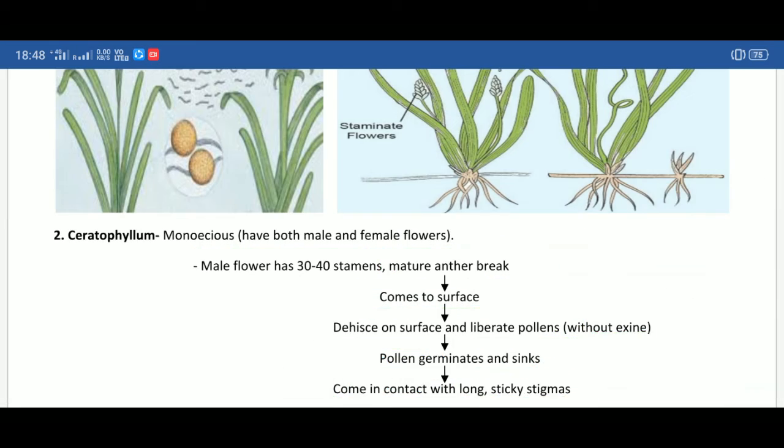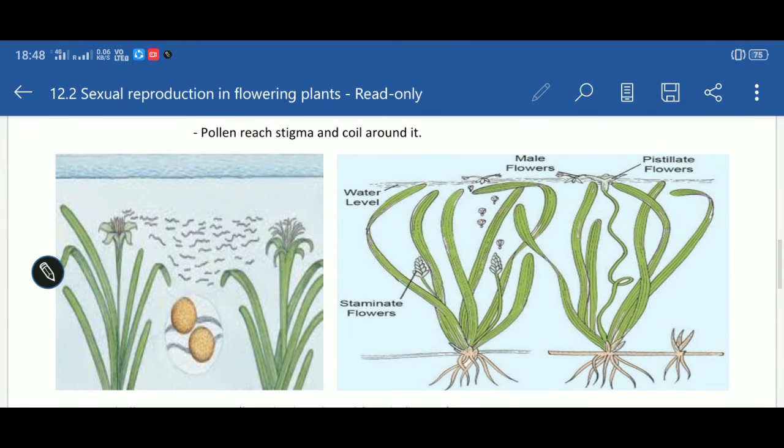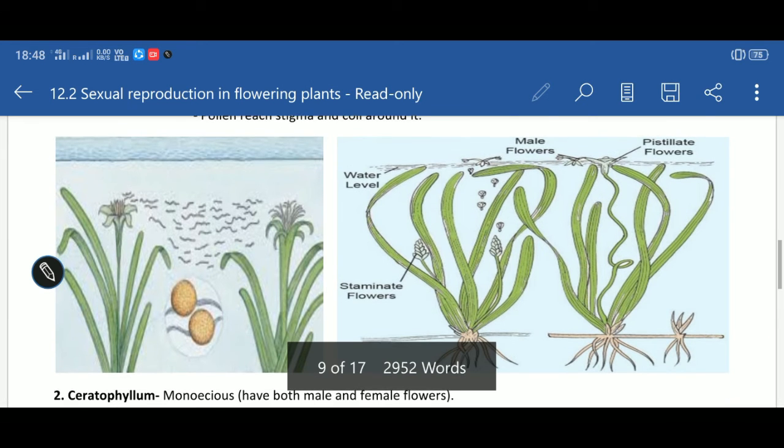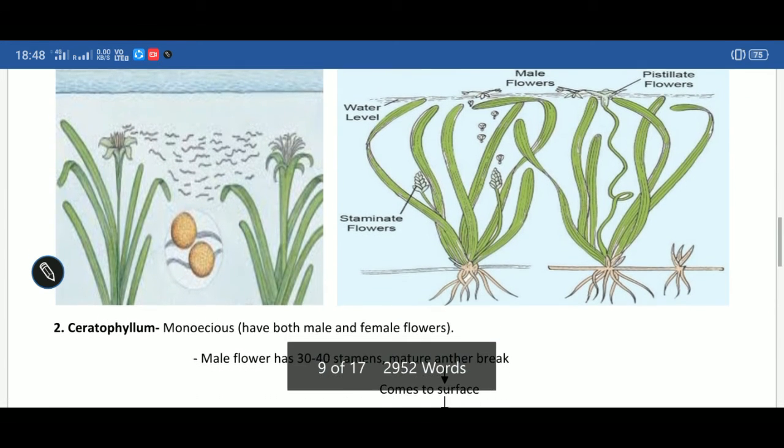For example, in this picture, the anthers are now mature. They come to the surface, they dehisce, and the pollen grains are liberated, which come in contact with the long sticky stigmas. In this case, now the pollination is achieved. This is a typical example of epihydrophily.